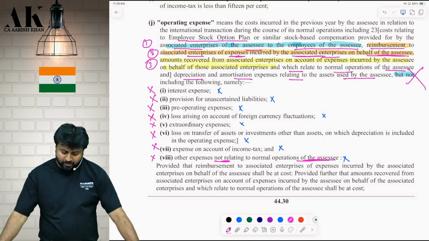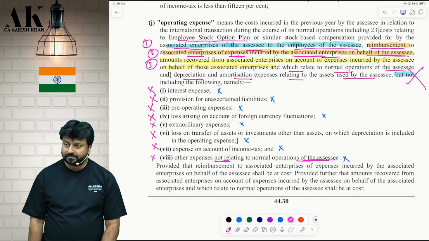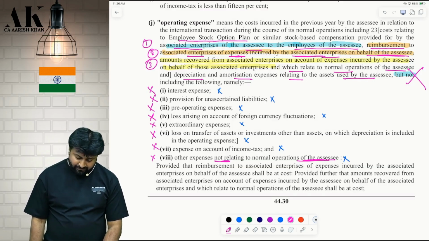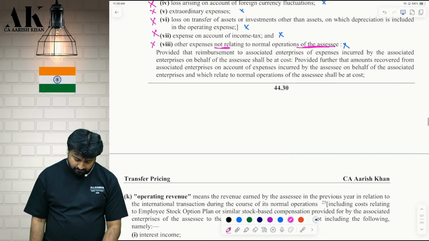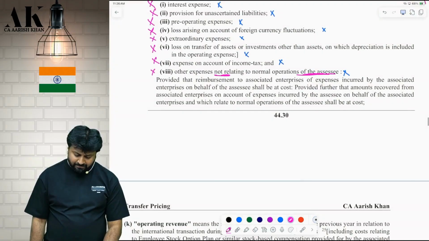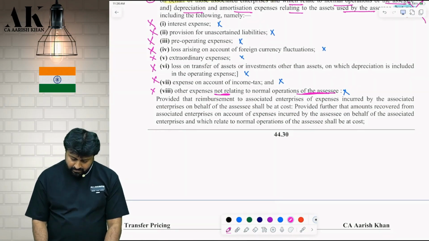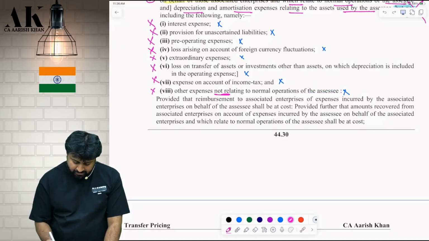Provided that reimbursement to associate enterprise of expense incurred by the associate enterprise on behalf of the assessee shall be at cost. Provided further that amount recovered from the associate enterprise on account of expenses incurred by the assessee on behalf of associate enterprise. Wait, we will read again from here. That 80% clause will come after some time. First read this paragraph. Provided that reimbursement to associate enterprise.